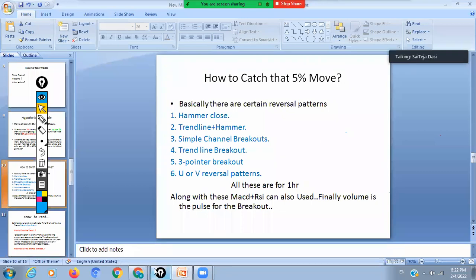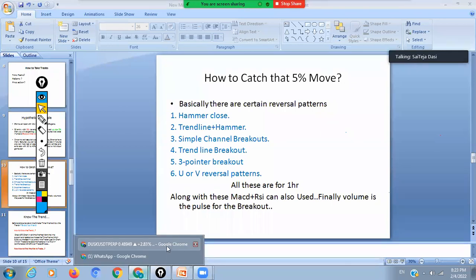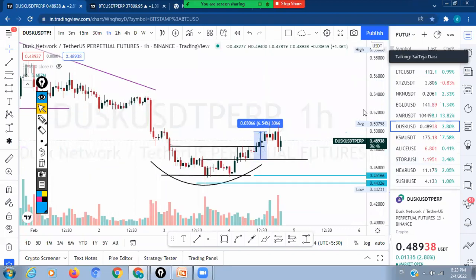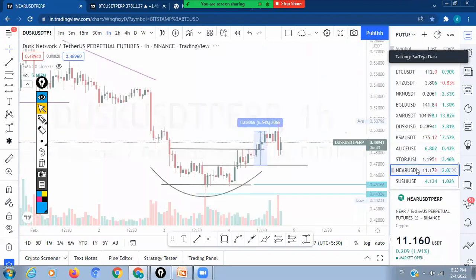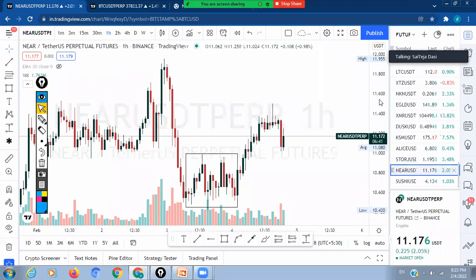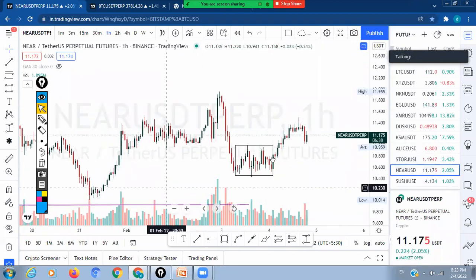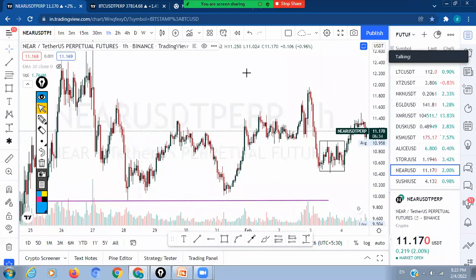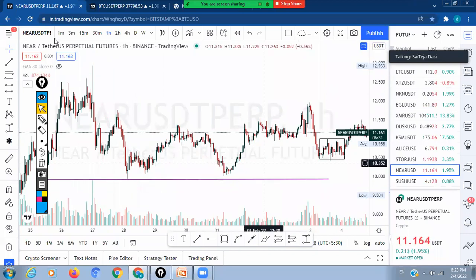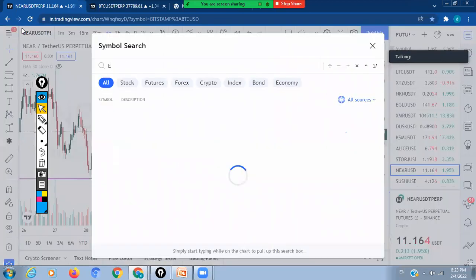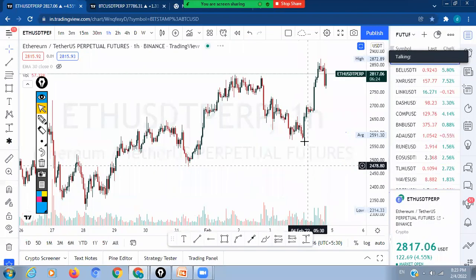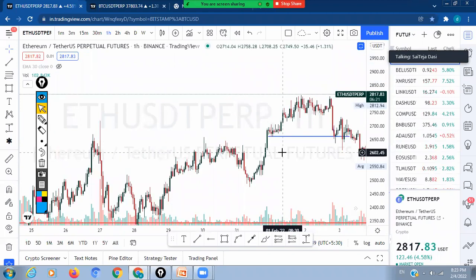So trend line plus hammer, I'll say here. We had a trend line here, or else we'll see some other thing. Yeah, this one, Ethereum.